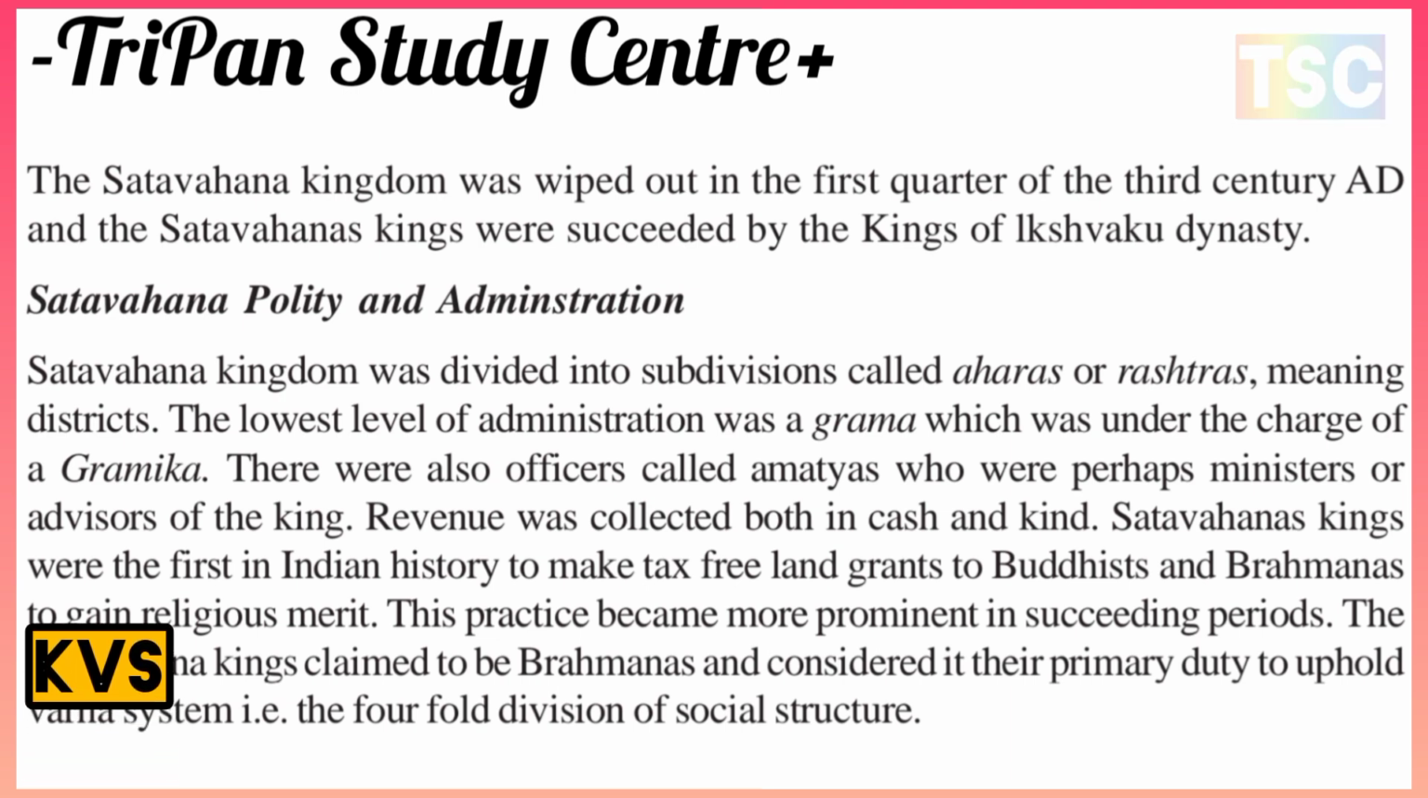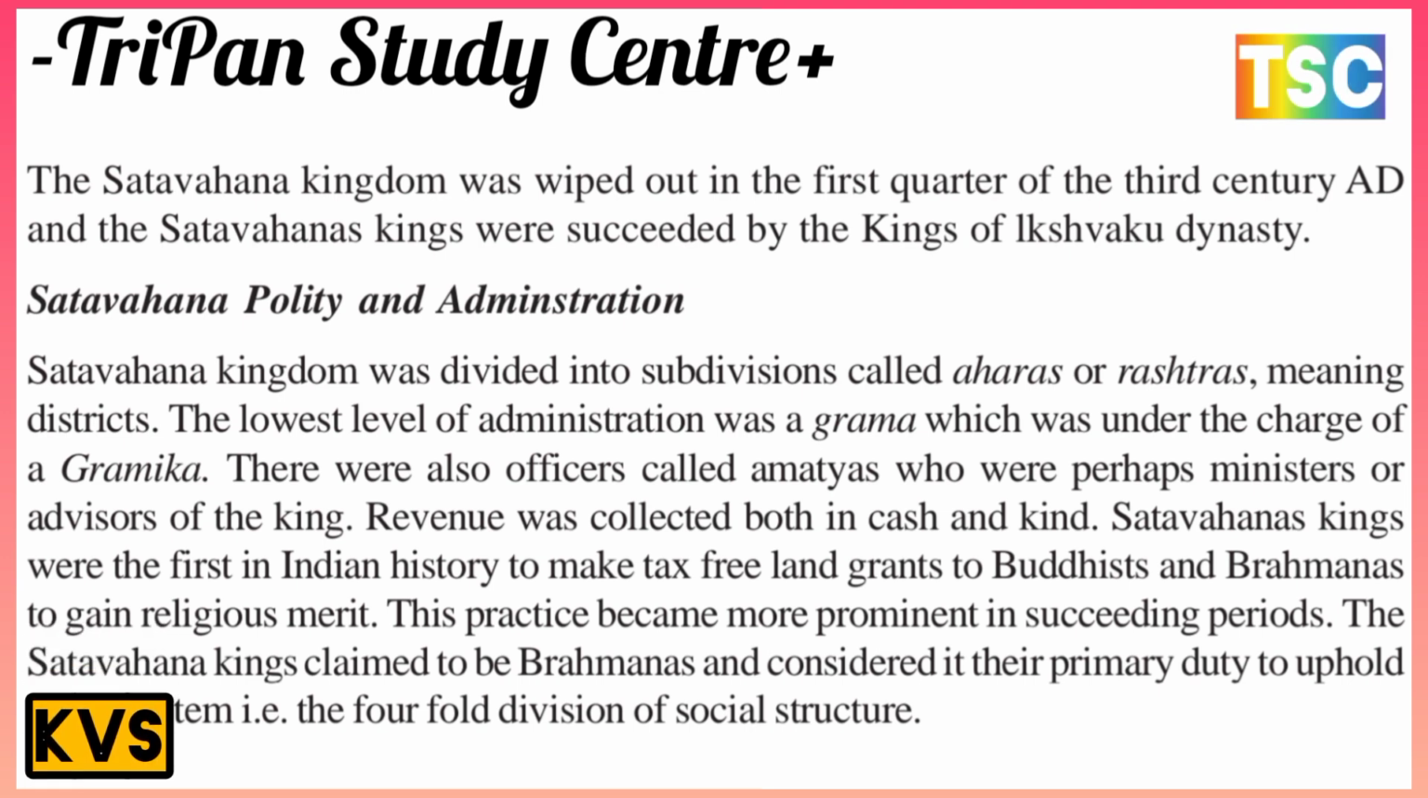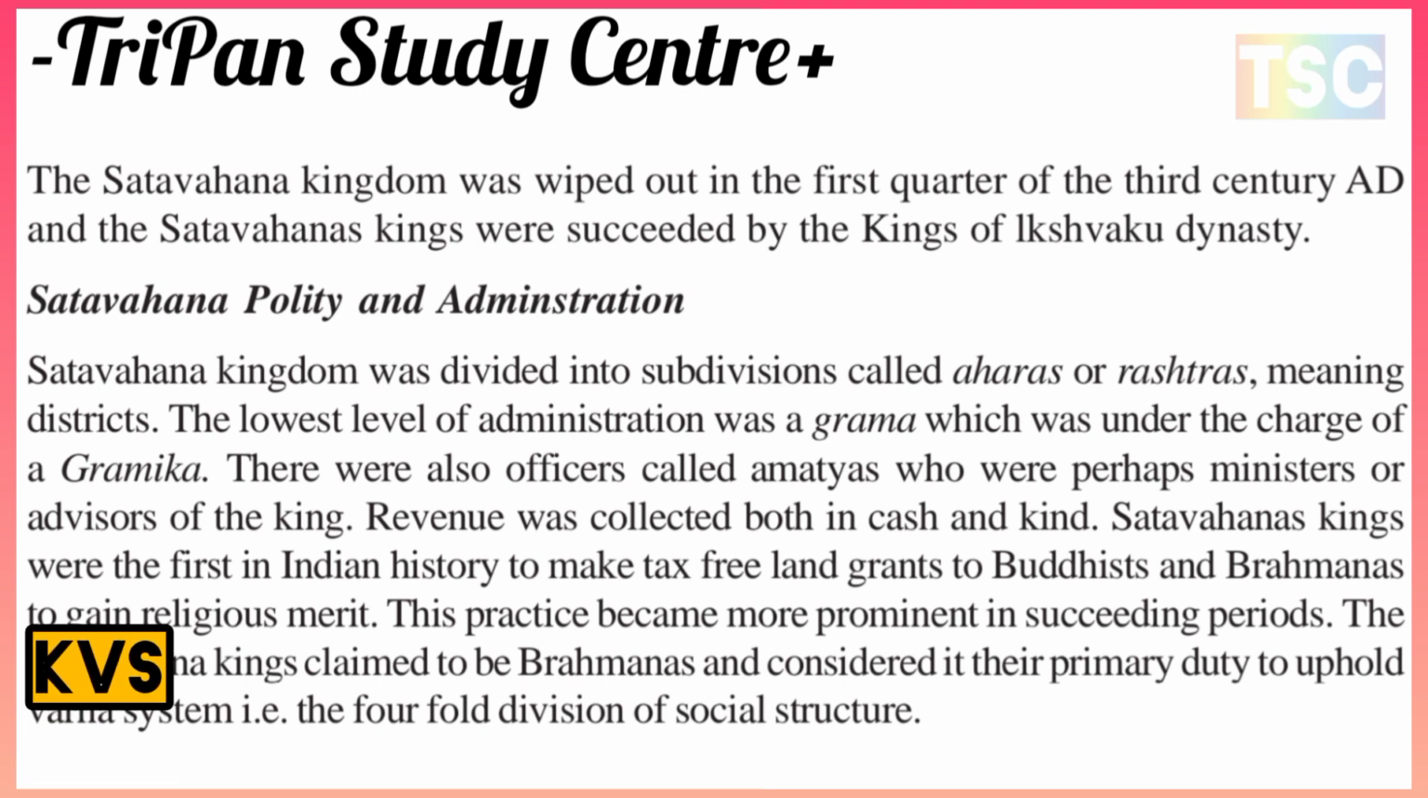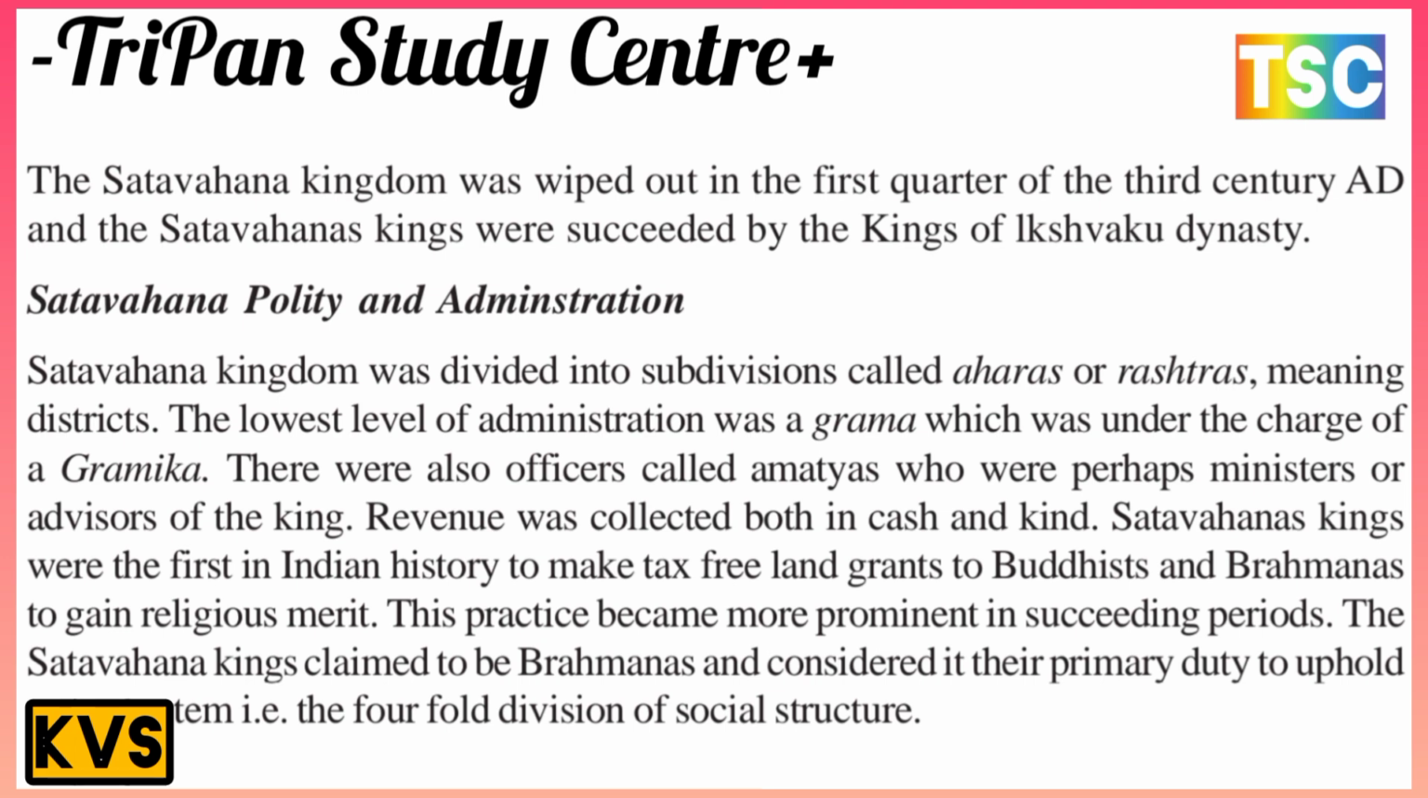Satavahana politics and administration. The Satavahana kingdom was divided into subdivisions called Aharas or Rashtras, meaning district. The lowest level of administration was the Grama, which was under the charge of the Gramika.